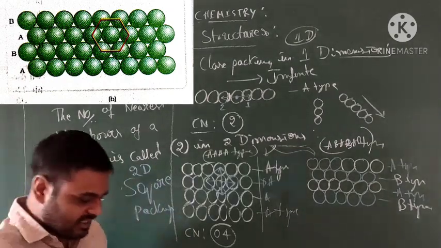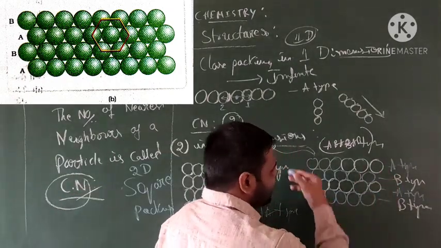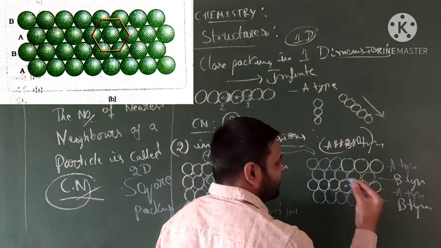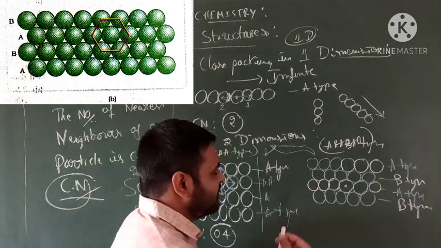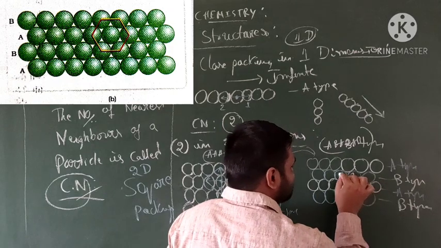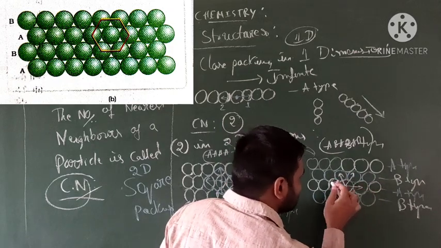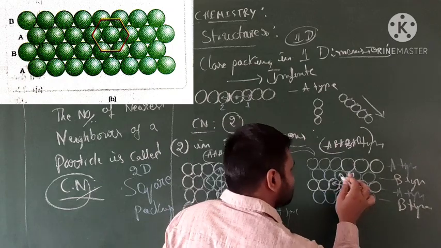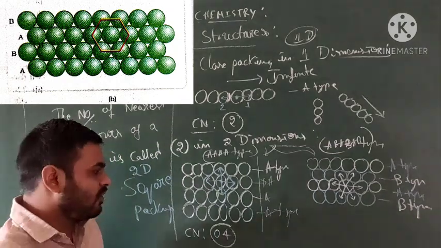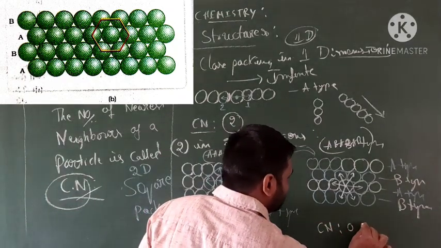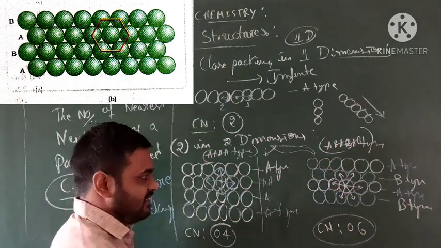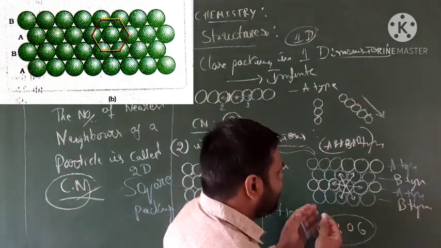Now going to the coordination number. How much is the coordination number? Consider any one of these crystal systems. In this system, I consider this one. Okay, I have taken this one. So how many possible neighbours? This is 1, this is 2, this is 3 nearest contacts, this is 4. Every sphere touches these 4, and this 5, and this 6. The coordination number possible in 2D is 6.